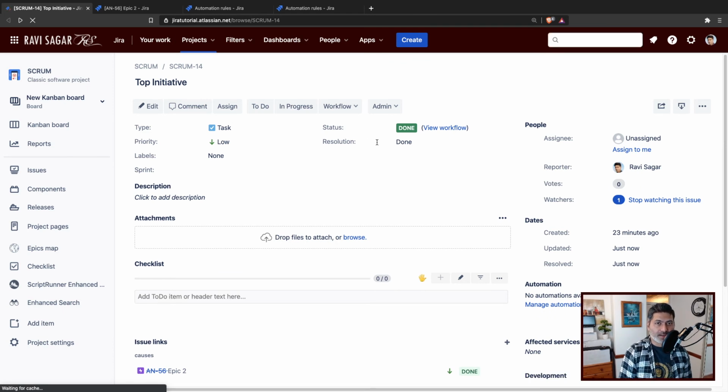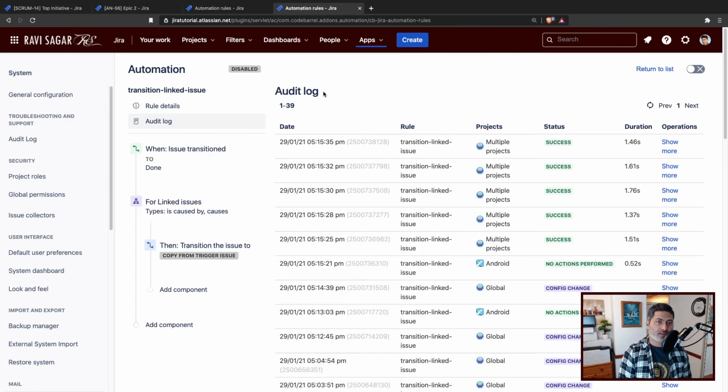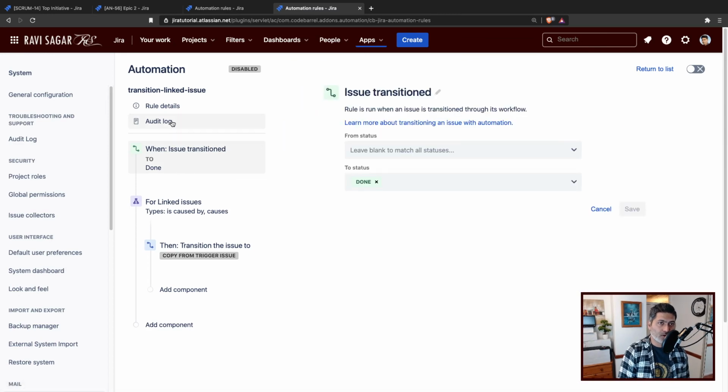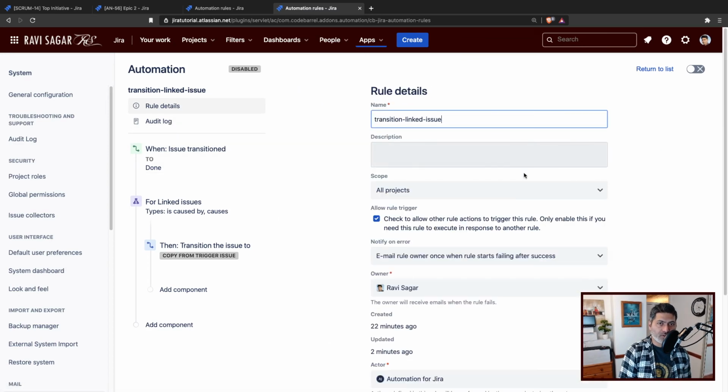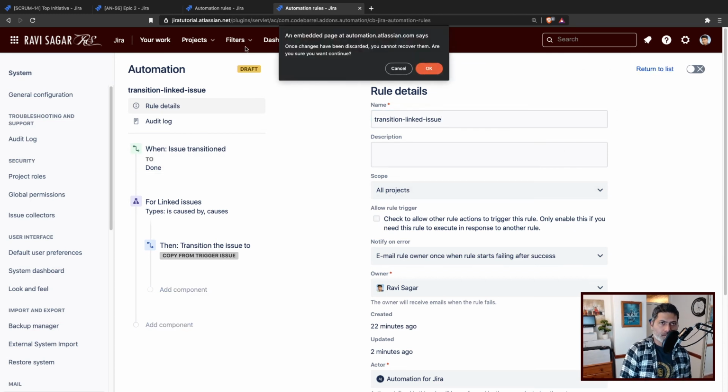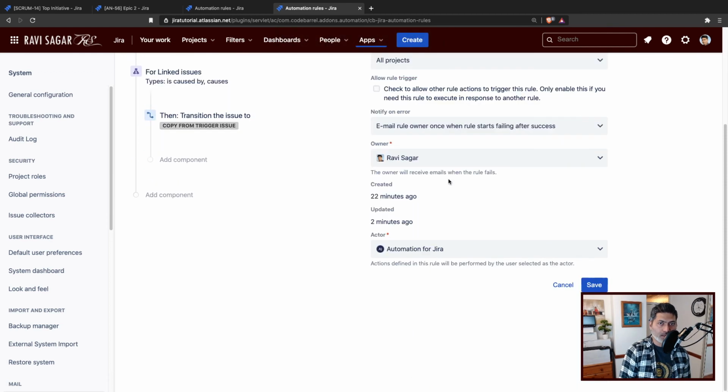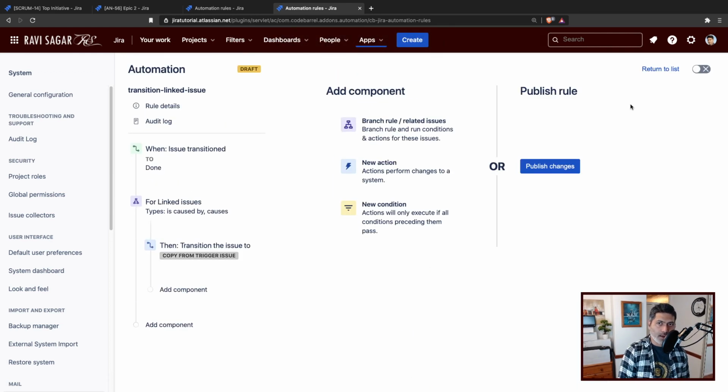The main thing I wanted to show you is that the transition was triggered from another transition. One rule is triggered from another rule, and that is actually working because in the rule details we have this check here. This is a nice way to trigger a rule from another rule, and it works quite nicely.